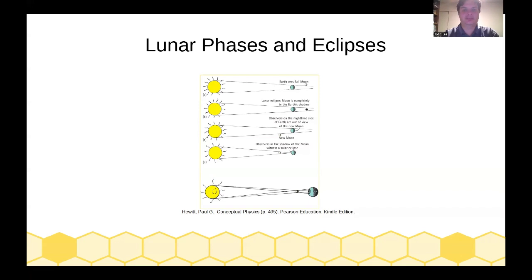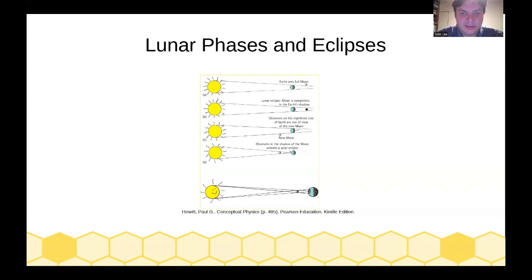A lunar eclipse is when the moon is completely in the Earth's shadow, and then a new moon is when observers on the nighttime side of Earth are out of view of the moon. Observers in the shadow of the moon witness a solar eclipse when the moon is in between the Earth and the sun and completely casting out the shadow. But as you'll see on the bottom diagram, not all of the shadow is cast all over the Earth.